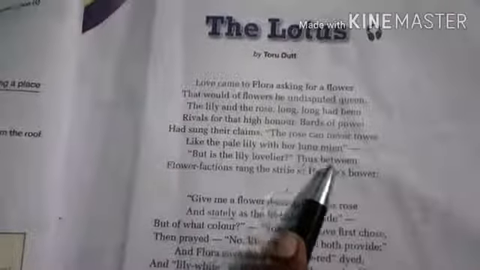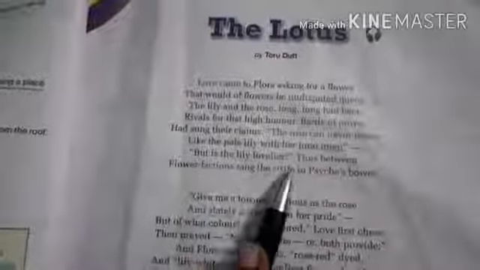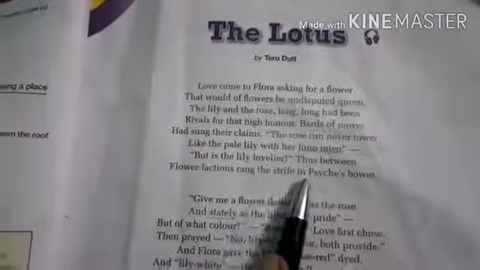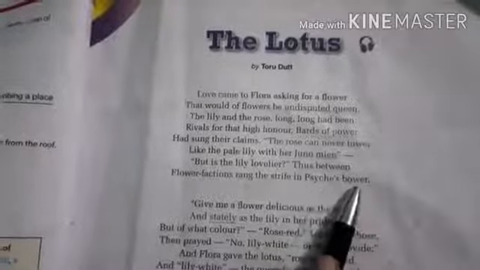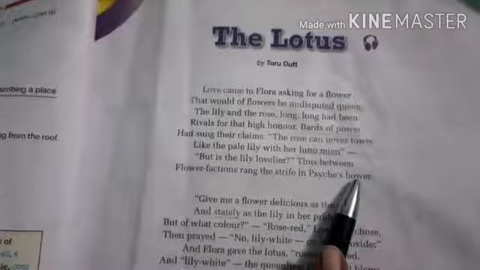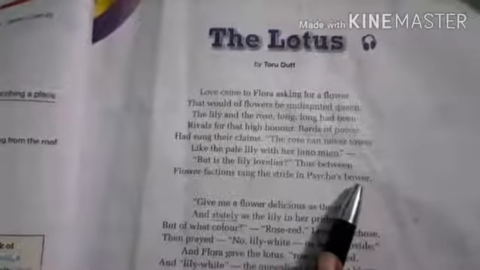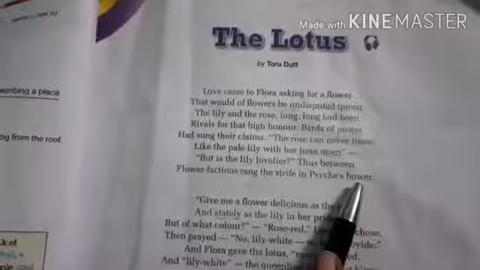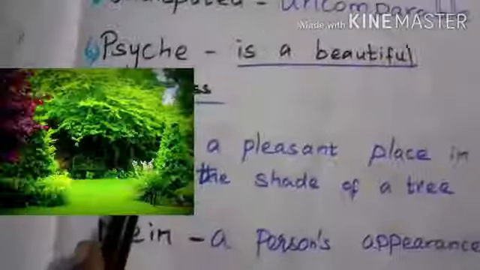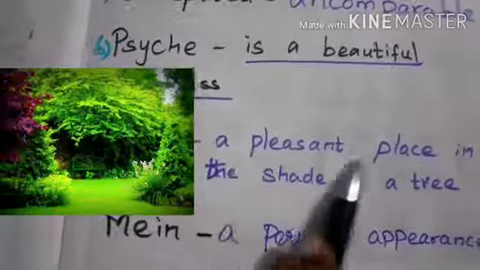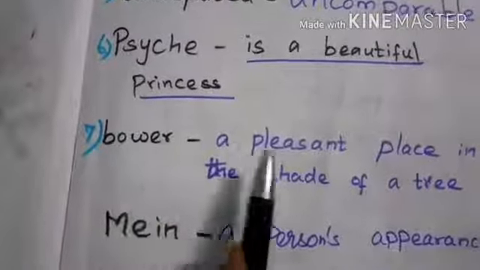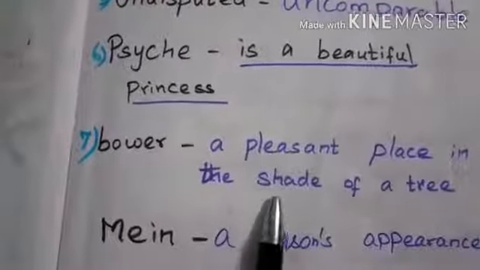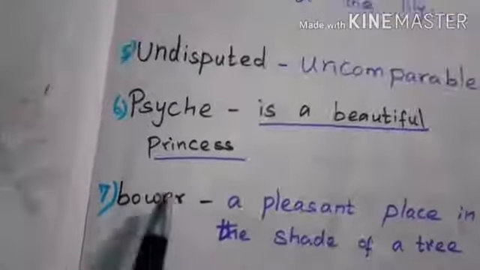So this competition, the flower factions, is happening in Psyche's Bower. What's the meaning of Psyche's Bower? Bower means tree shade, a pleasant place in the shade of a tree.